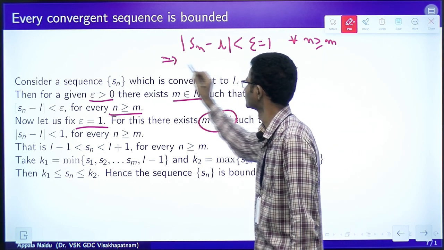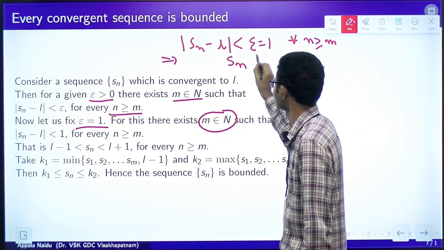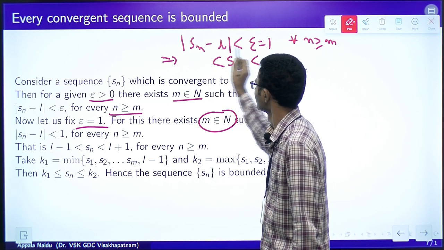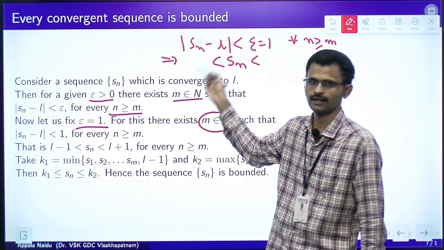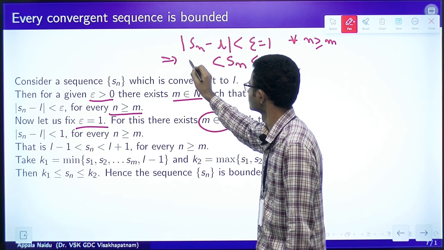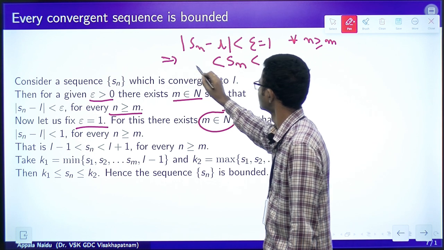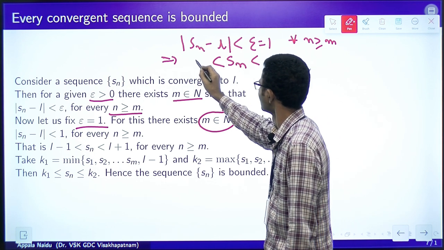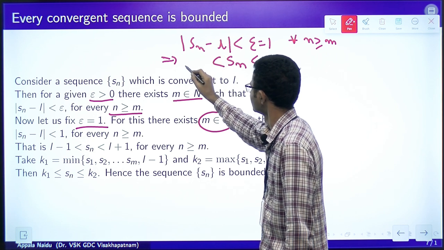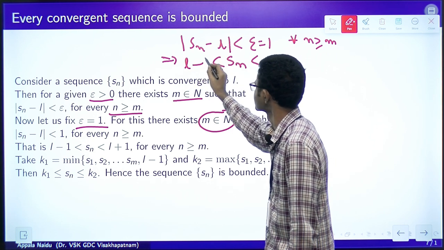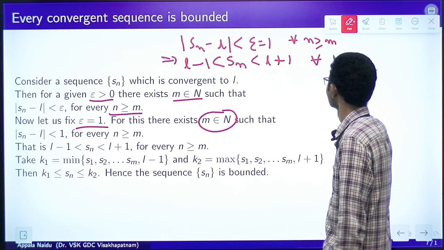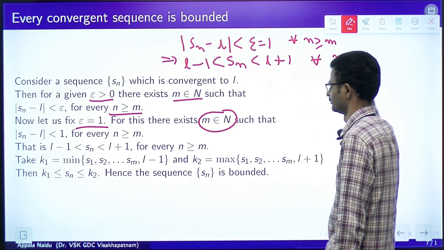This means the sequence Sn is between L minus epsilon and L plus epsilon, so here between L minus 1 and L plus 1 for every n greater than or equal to m.